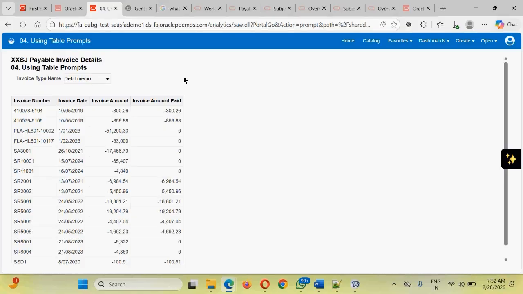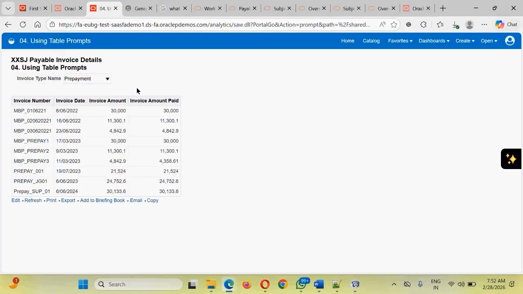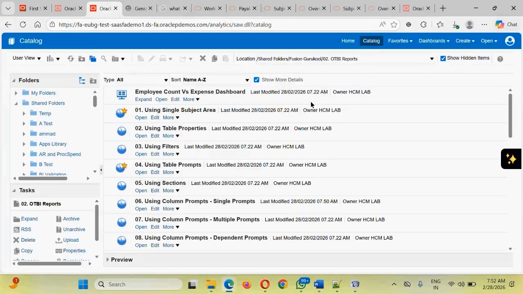In addition to that, guys, if we had selected a filter, we may be getting only the result of standard. We will not get an option to change the value for prepayments or different things, because it will be a hard coded filter. So to overcome this limitation, guys, we have a concept called column prompts. Column prompts are nothing but like custom parameters that you are going to add.